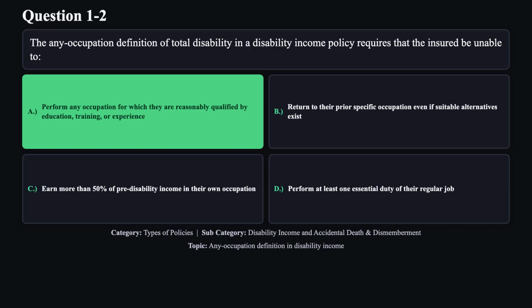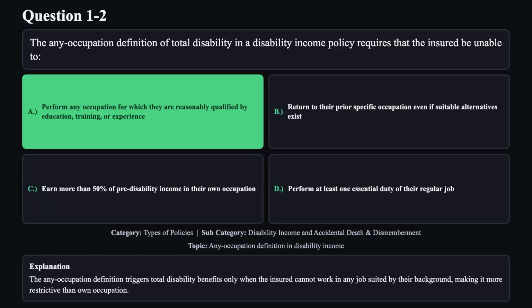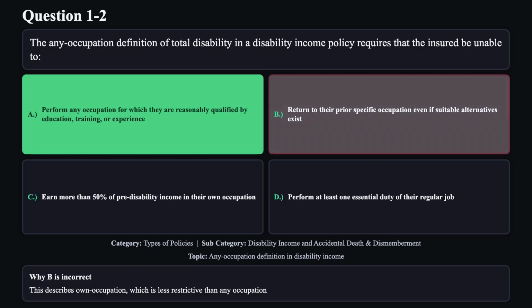The correct answer is A. The any occupation definition triggers total disability benefits only when the insured cannot work in any job suited by their background, making it more restrictive than own occupation. Reason B is not correct. This describes own occupation, which is less restrictive than any occupation.